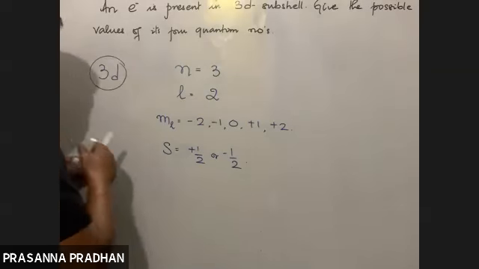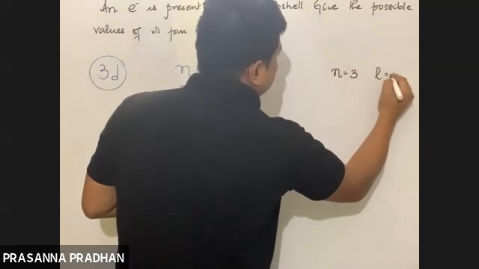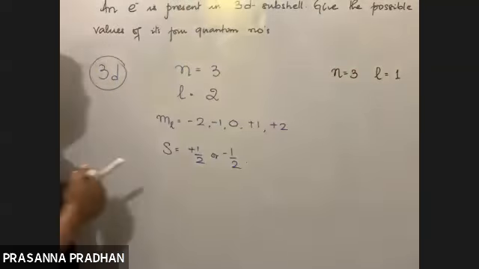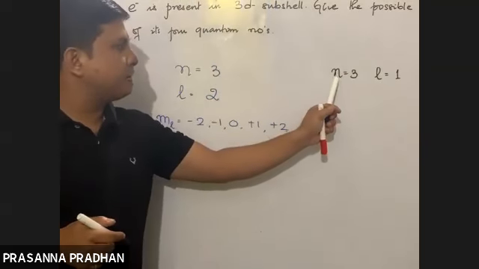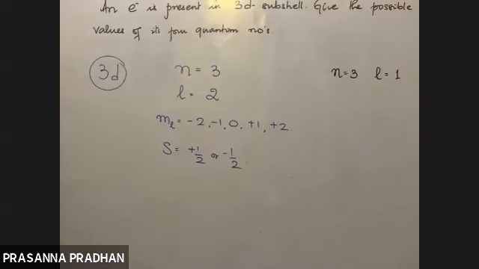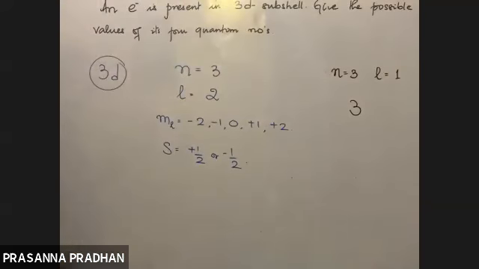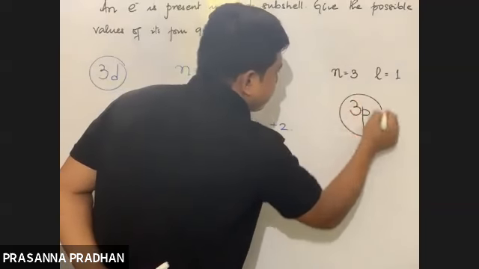Now, if n equals 3 and L equals 1, what is the designation given to this subshell? N equals 3 means we are talking about the third shell. L equals 1 means we are talking about the P subshell. So the designation is 3P.